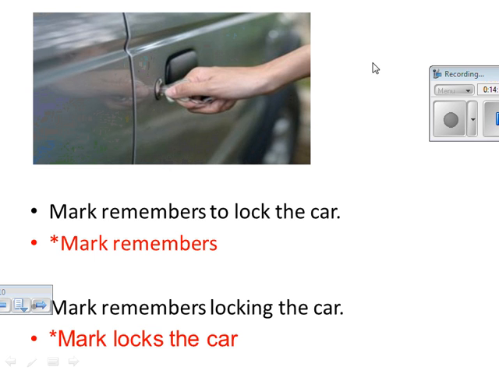While I was staying at my home, I remembered locking the car. Okay, so here it happened immediately while I'm staying in front of my car. I remembered to lock the car. But here, once I left the car and I went to my home, I remembered locking the car. I remembered that I locked the car. Okay, so there is a difference.